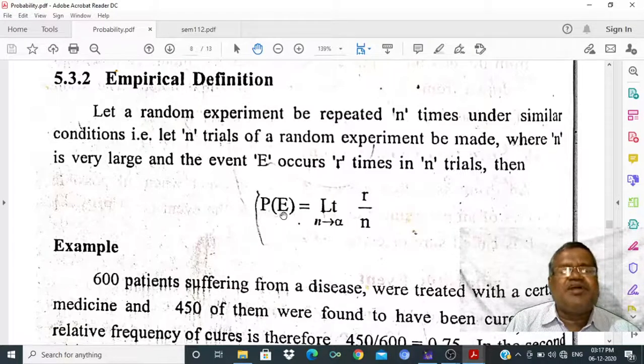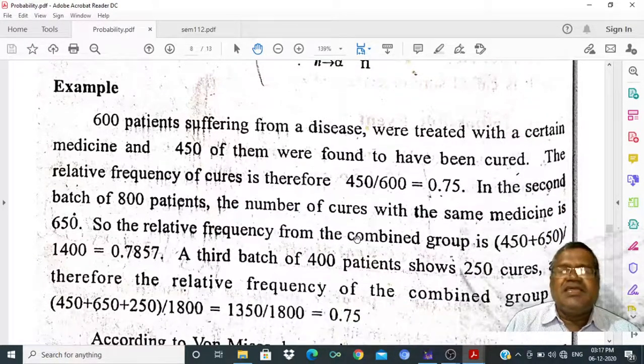It is nothing but the probability of E is equal to the limit as n tends to infinity of r by n. r is the favorable cases, n is the total number of cases. We can understand the empirical definition through an example. There are 600 patients suffering from a disease who were treated with a certain medicine. Out of them, 450 were cured. The relative frequency is 450 cured out of 600 suffering. 450 by 600 gives us 0.775. In the second batch of 800 patients, the number of cures with the same medicine is 650.